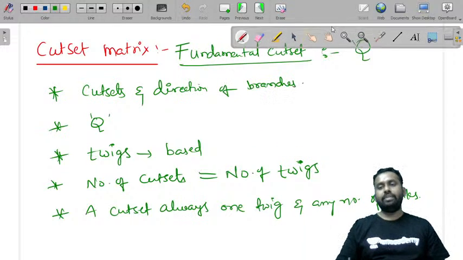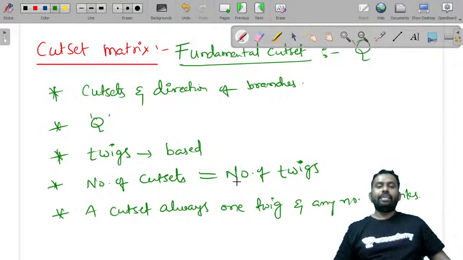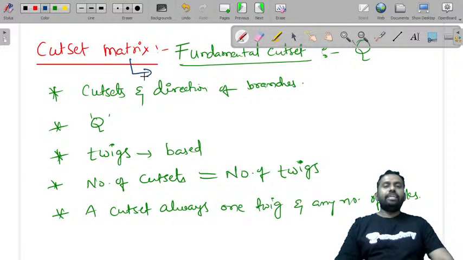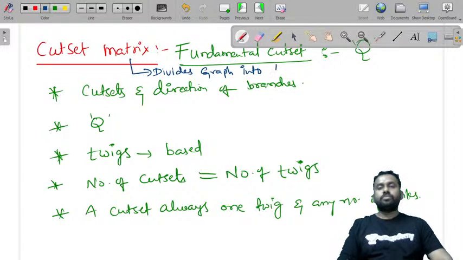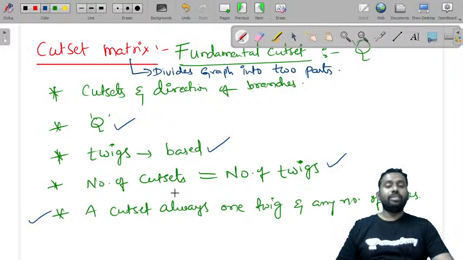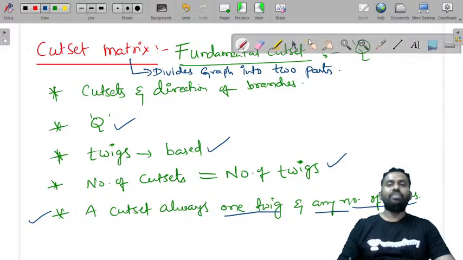This cut set actually divides the graph into two parts. It is denoted by Q, and it is based on twigs. So this is the basic idea of a cut set.